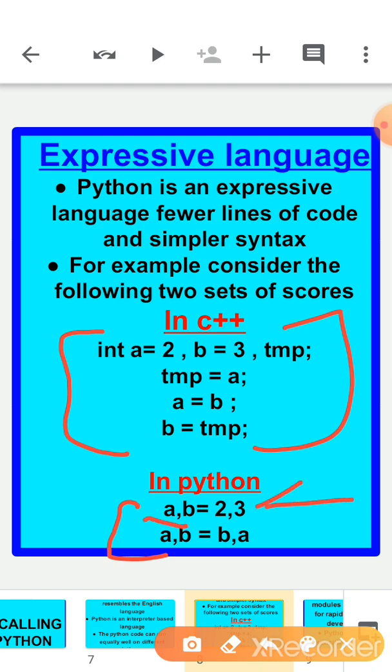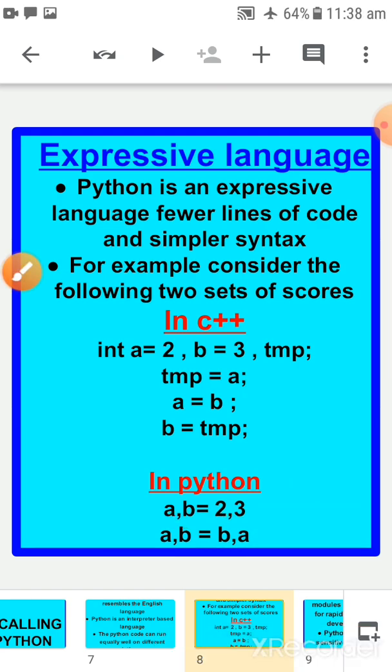Now this line is depicting that a is having value 2 and b is having value 3. Now this next line is saying that whatever a is having, it is now b's. Okay, so we can compare that in C++ we are using 4 lines and in Python we are using 2 lines. Okay, so in this way we can say that it is expressive, it is compact, easy to learn and based on object oriented programming.